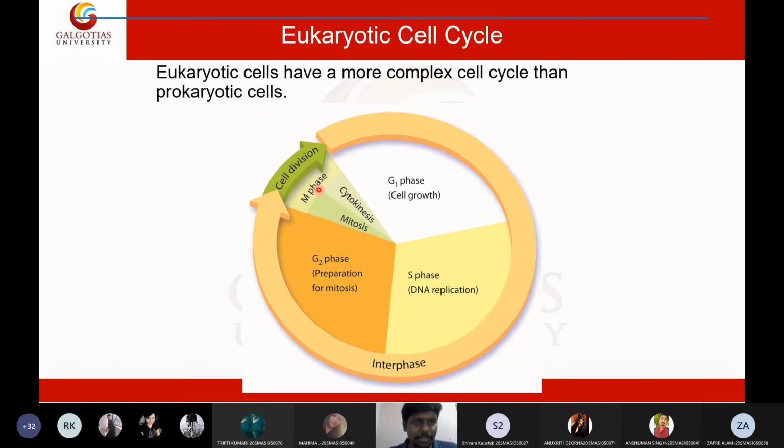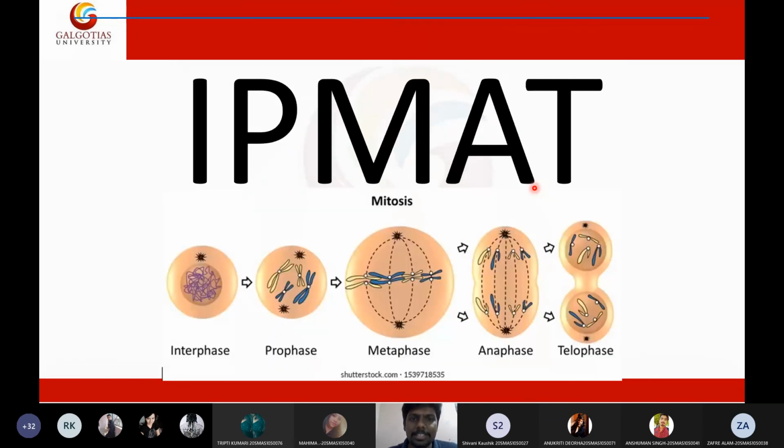After G2 phase, the cell will go for cell division. So here now we have 92 chromosomes. These 92 chromosomes will split into 46, and that splitting happens in the area called cell division. That happens in the M phase of the cell cycle. In the M phase, the cell division will happen. Now, in order to memorize the stages in the M phase, I will give you a very simple mnemonic. Just remember IPMAT. IPMAT means I is interphase, P prophase, M metaphase, A anaphase, T telophase.